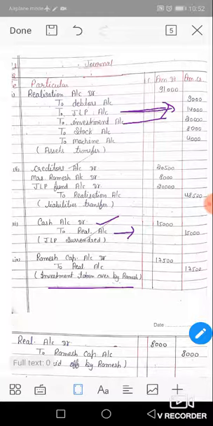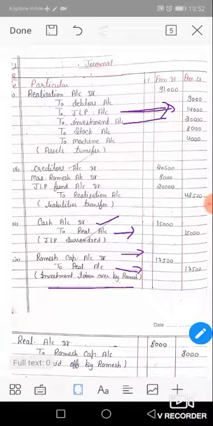It will not be in cash; the transaction with the partner will be on credit, and the amount will be deducted from his capital account. Journal entry is Ramesh capital account DR to realization, the selling price credited in the realization account. So Ramesh capital account DR to realization, amount rupees 17,500.